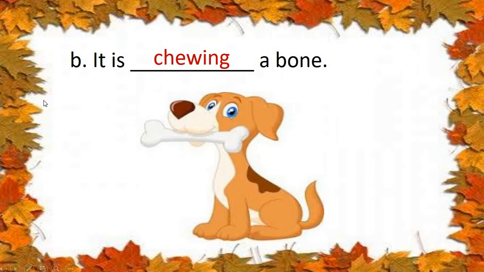Yes? Very good. So, number B. See number B. It is chewing. See, chew is a doing word, but we are adding ing. It is chewing a bone. B-O-N-E, bone. The dog is chewing. Okay, children?